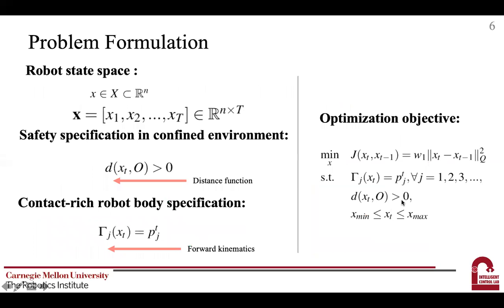Here we formulate the problem. We denote the robot state using X, and N is the degrees of freedom. The robot trajectory is defined to be the sequence of the states from time 1 to time T. The workspace inequality constraints are defined such that the robot should be collision-free with the surrounding obstacles, where D is the distance function. And the contact-rich task equality constraints are defined such that the robot body should be in contact with the specific targets. Here gamma is the forward kinematics function to map the robot's configuration to the robot body part location.